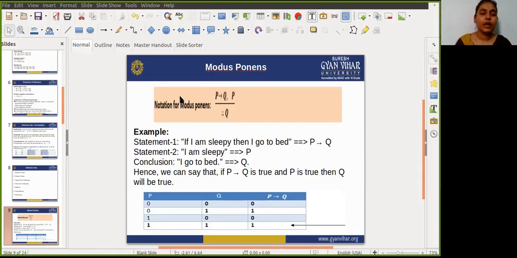So guys, it can be proved by creating a truth table. In a truth table, I'm taking the values of two propositions, P and Q, and for that we apply the implication rule. In the first condition both are false.